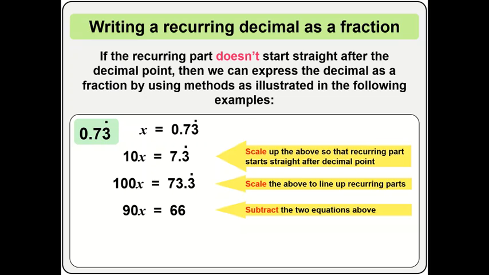Then 100x minus 10x will give me 90x. And of course, x is going to be 66 over 90, which can be further simplified to be 11 over 15.